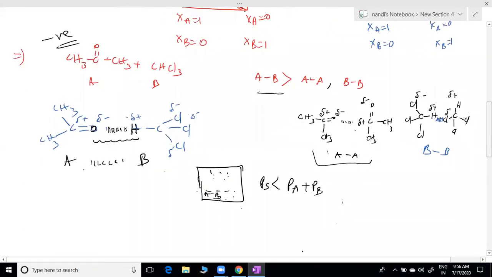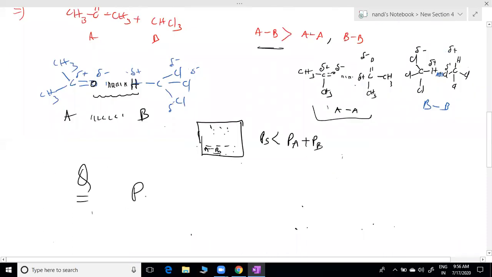So in the question we will get the PS value already provided. Then I will give P naught A, XA, P naught B, and XB also. Then which deviation can it show? That's the question, sir. All values they will provide. In that situation, you have to follow this type of relation.